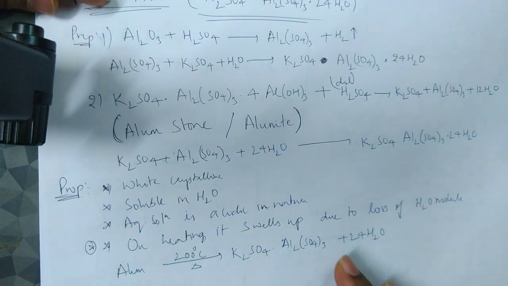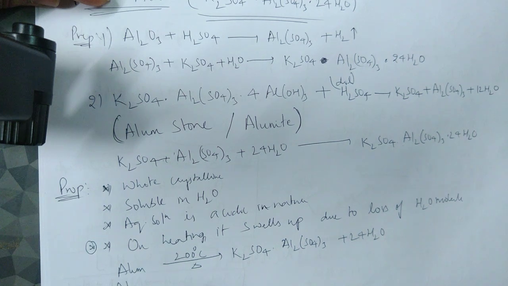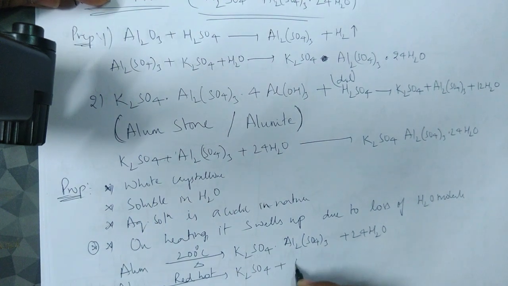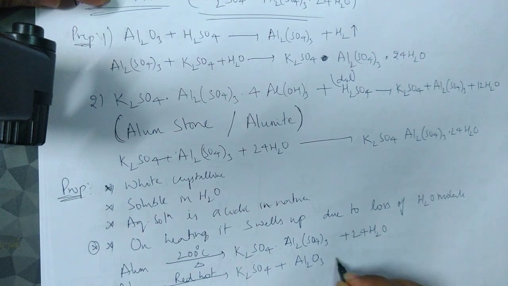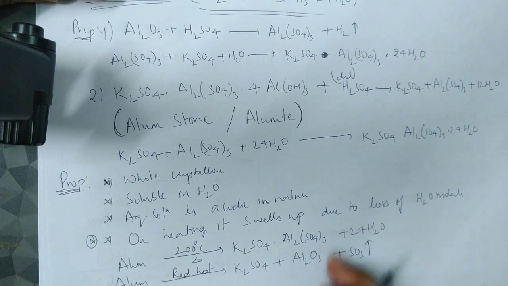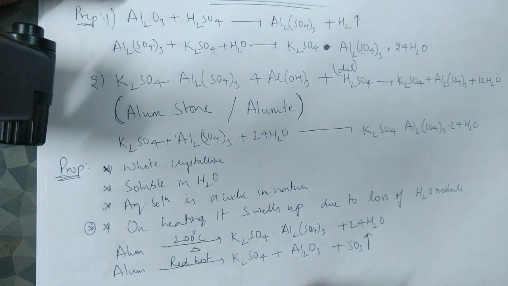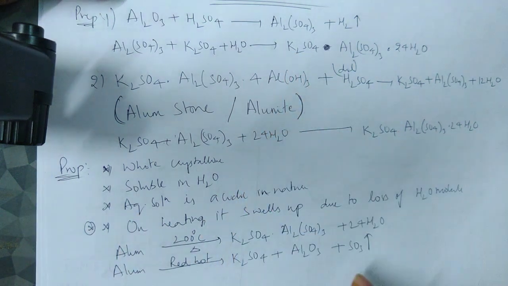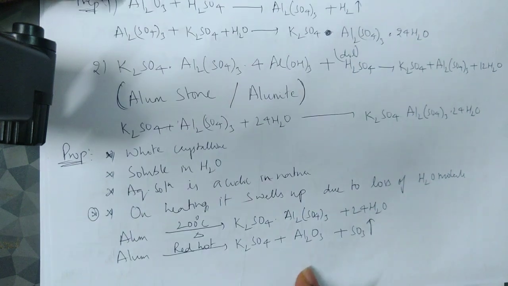The water molecules have left, and if I still heat, what happens is that the alum, on still heating to red hot, gives K2SO4 plus Al2O3 plus sulfur trioxide gas. Okay, so this is the one responsible for acid. That was about the aqueous solution: Al2(SO4)3 breaks down by hydrolysis and forms the sulfur trioxide, which is responsible for acid. Okay, so that's all about the properties.